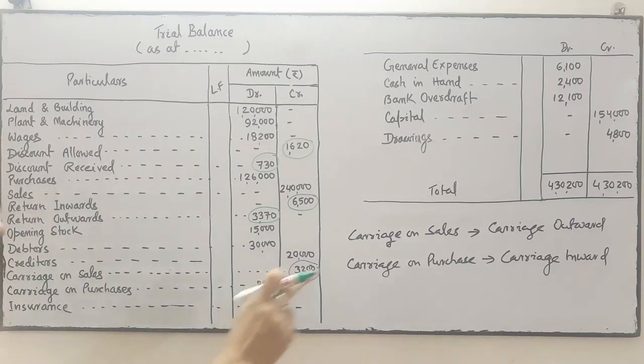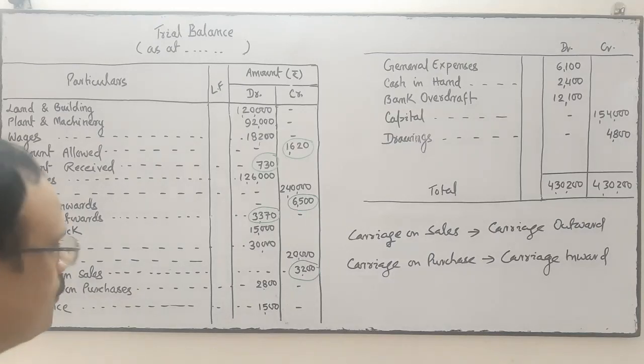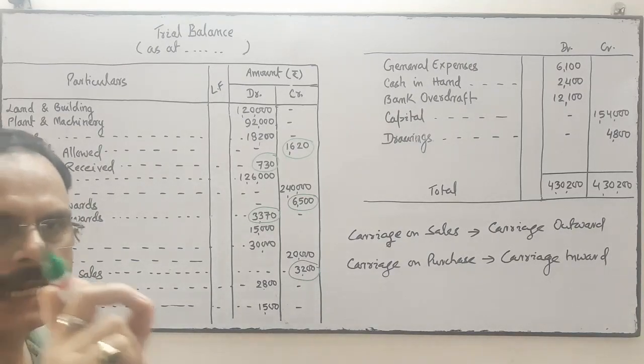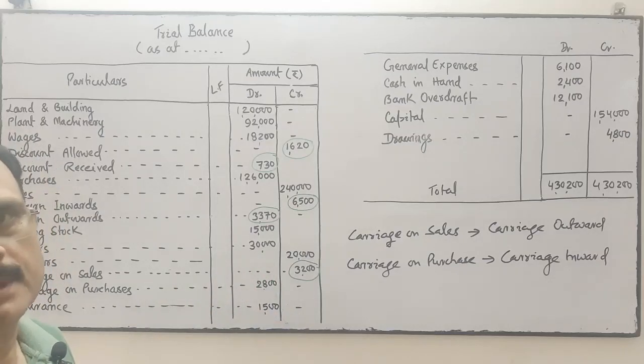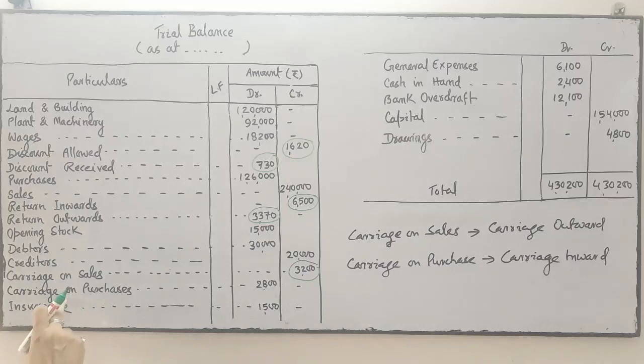This is also called carriage outward. Carriage on purchase means carriage paid at the time of purchase of goods. It is called carriage inward. Carriage inward is an expense. So all expenses are debit, and carriage on sales should be on the debit side because it's an expense.